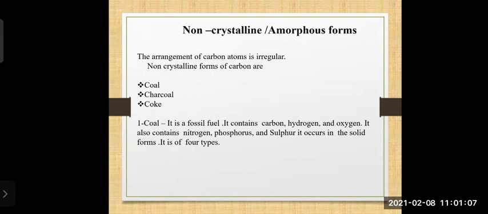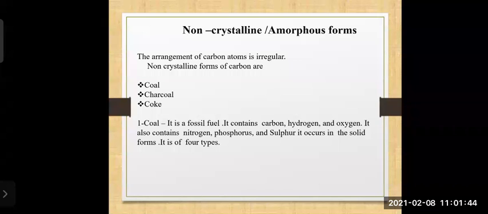So what does it contain? It contains carbon, hydrogen, and oxygen. It also contains nitrogen, phosphorus, and sulfur. It occurs in solid form. It is of four types. Now you'll think, ma'am, solid form, then it might have some shape. Yes, solids have shape. Coal is also a solid, but it does not have a regular proper shape. There are again four types of coal.